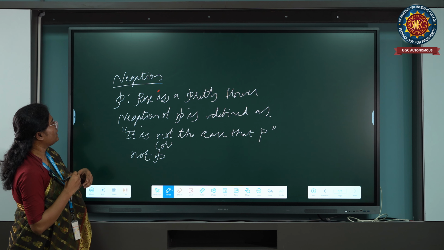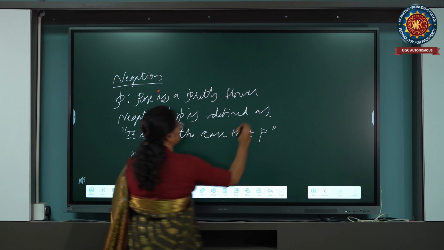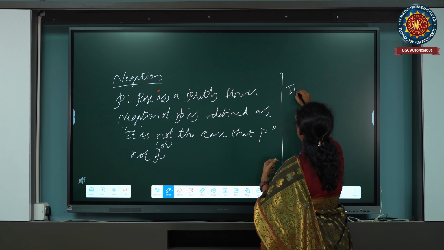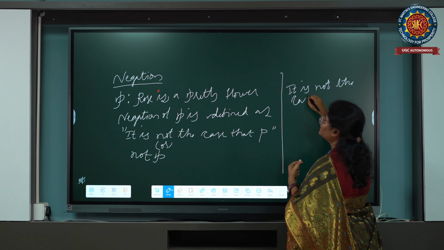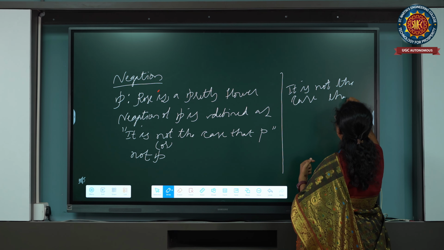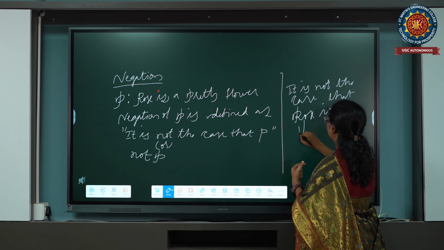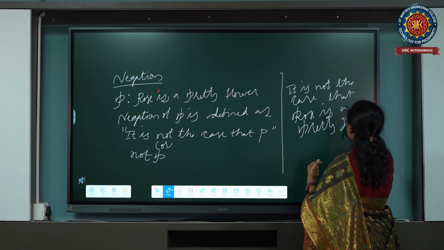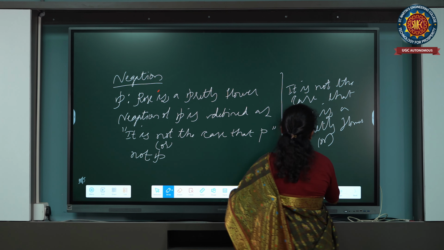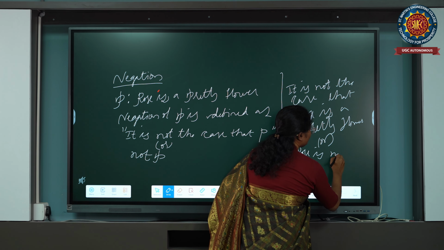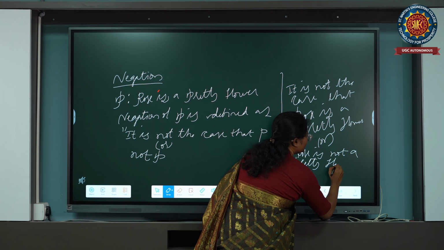So what is our example? Rose is a pretty flower. Now how to negate this? It is not the case that rose is a pretty flower, or simply, rose is not a pretty flower.